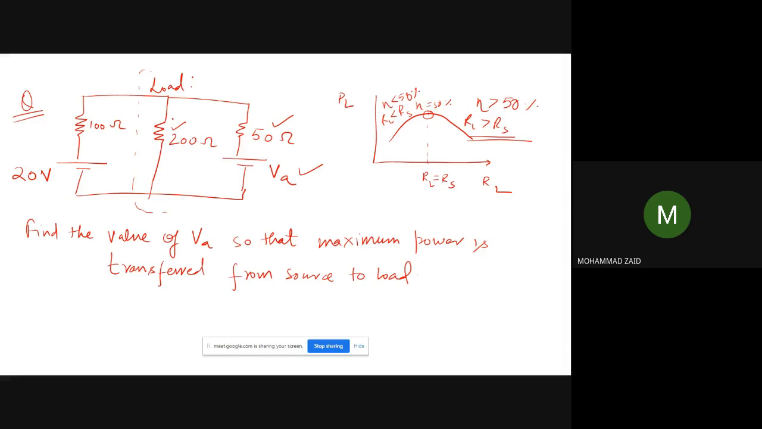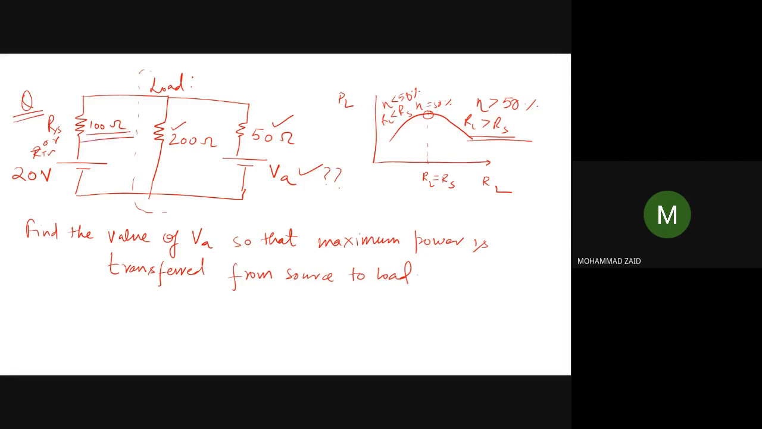Now, what we want to find is the value of VA. We need to find the value of VA so that maximum power is transferred from source to load. Okay, so the maximum power is transferred from source to load. As you can see, the source is having a voltage source of 20 volt with its internal resistance RS, you can consider this resistance as RS or R Thevenin. Okay, and the value of R Thevenin is 100 ohm.